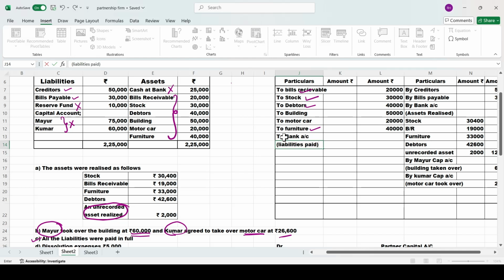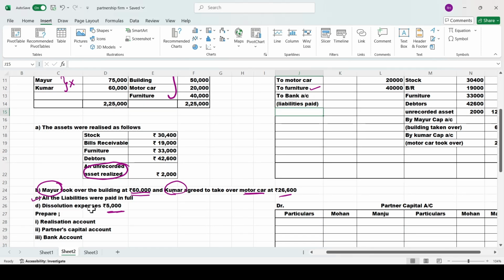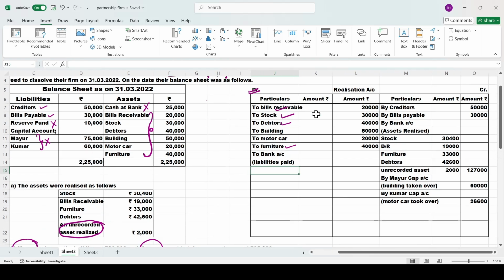Okay, now we'll just record one by one liability. We have only creditors and bills payable, and here they have mentioned all the liabilities should be paid in full. So exactly the same amount, we'll just pay it over here. First one we have creditors, take it to the inner column and then we'll take it to the outer column. 50,000. Next we have bills payable. How much? 30,000. Now we'll take both the things to the outer column. 50 plus 30 is 80,000. So step number 4 is also completed.